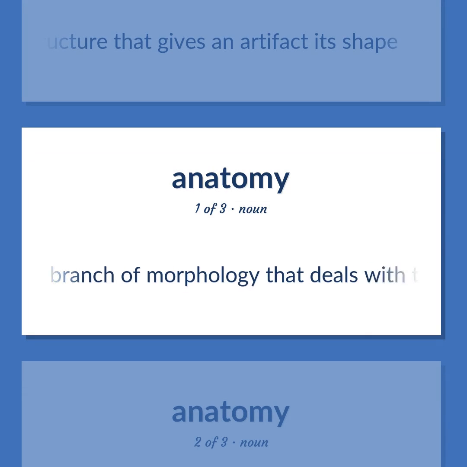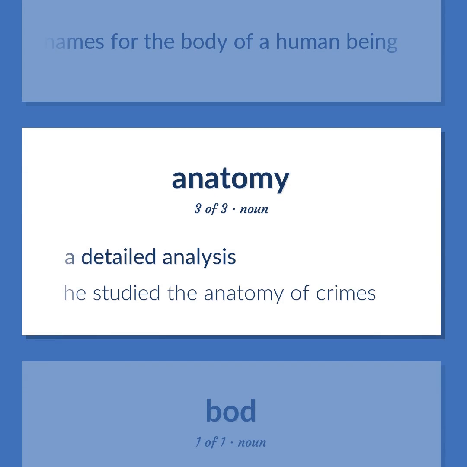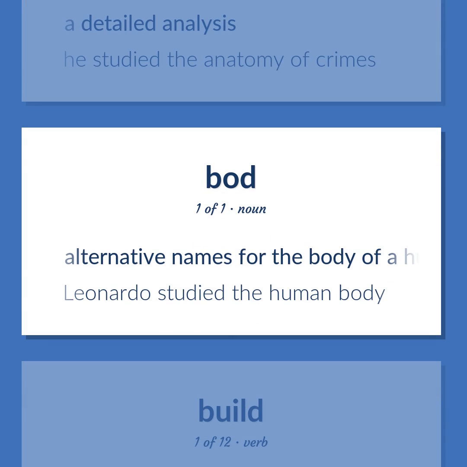The branch of morphology that deals with the structure of animals. Alternative names for the body of a human being. A detailed analysis. He studied the anatomy of crimes. Leonardo studied the human body.